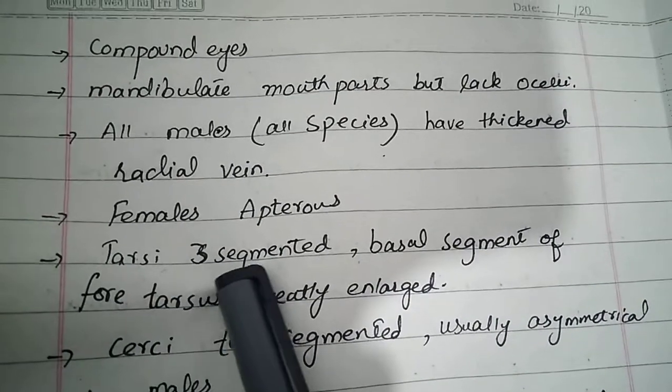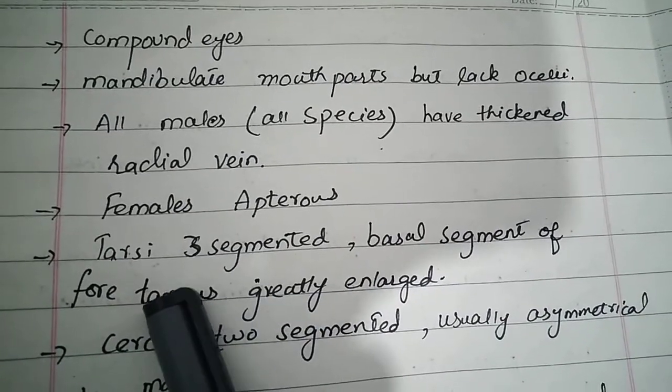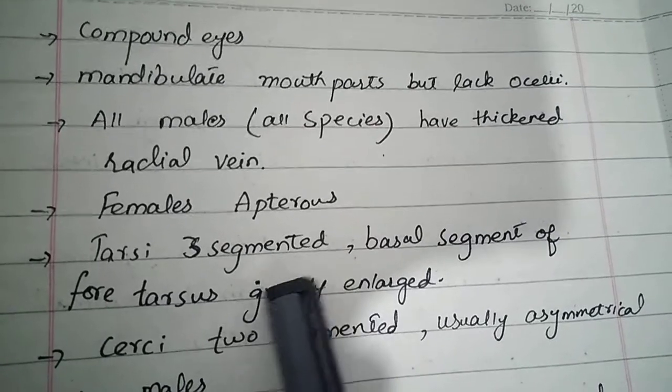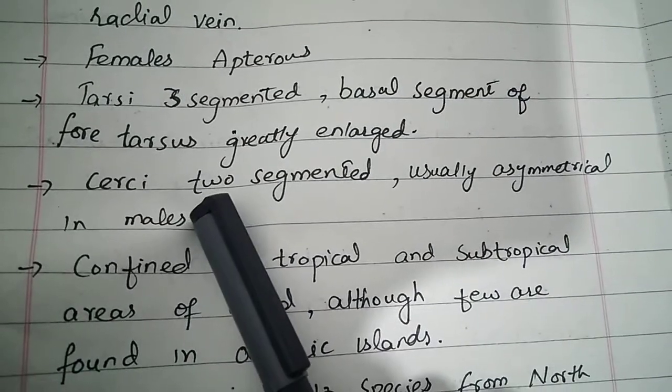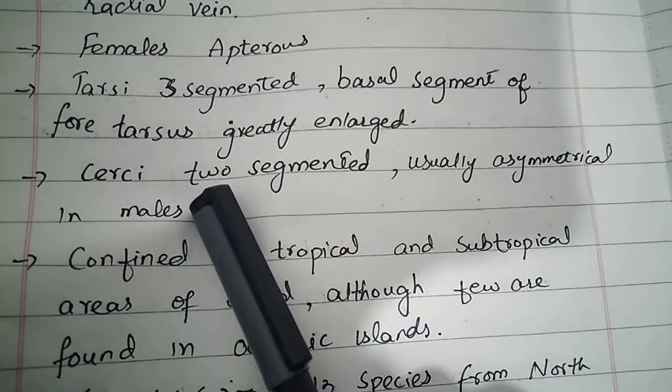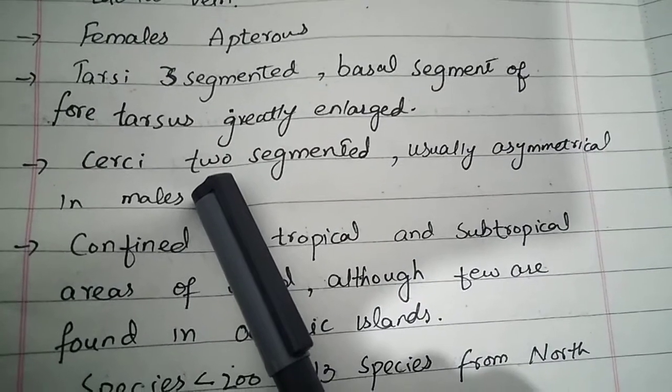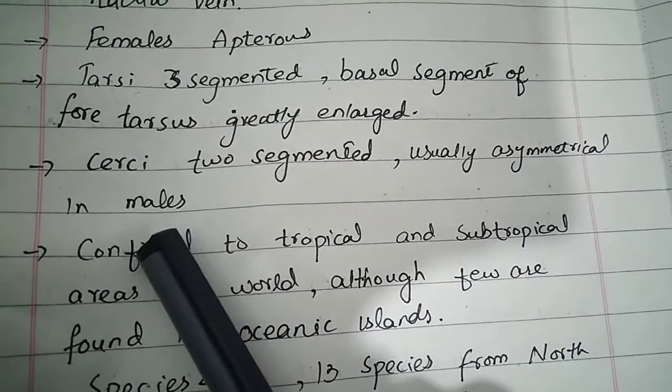Tarsi are three-segmented, and the basal segment of the front tarsus is greatly enlarged. Tarsus is the second last segment of the leg. Cerci are sensory structures present on the last abdominal segment. They are usually asymmetrical in males.